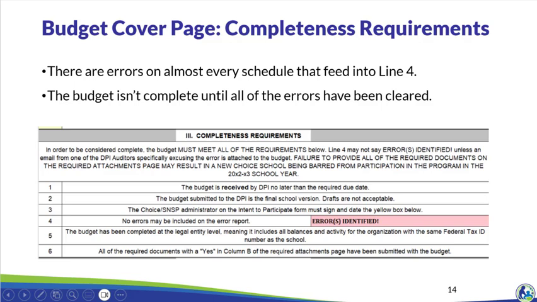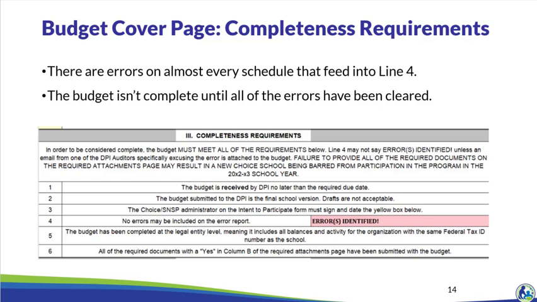The Completeness Requirements section contains a list of the requirements the school must meet for the budget submission to be considered complete. The budget must be provided to DPI no later than the due date. The budget must be the final school version. It cannot be a draft. The budget must be signed by the choice administrator. The budget cannot have any errors on the error report.